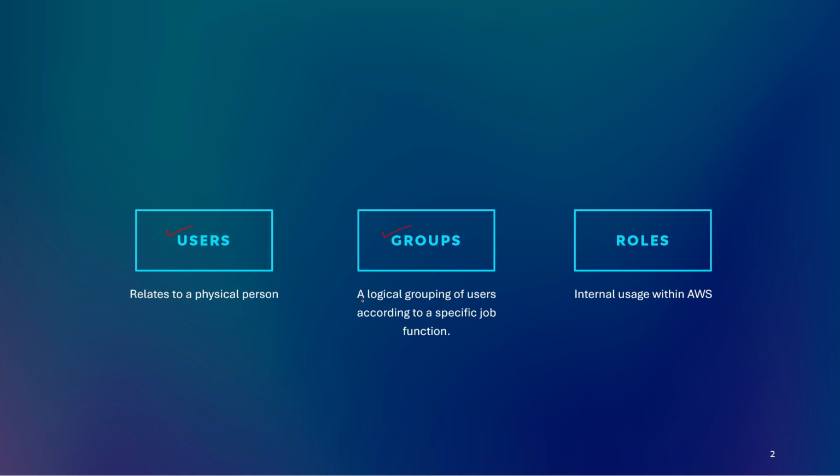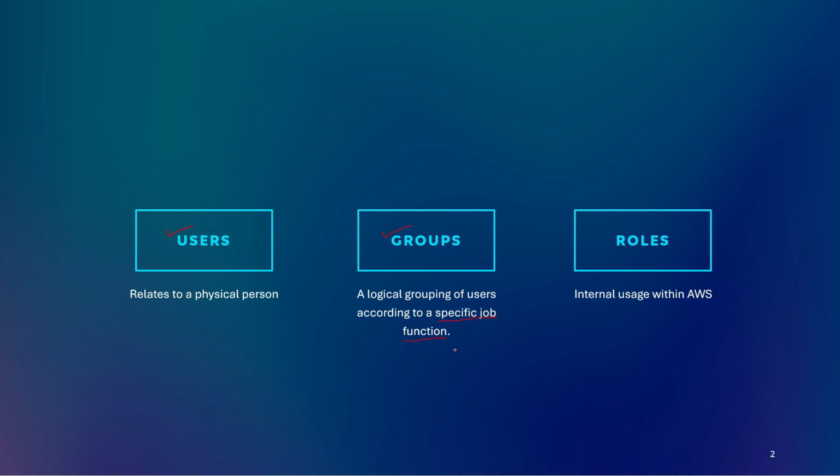Now a group is basically a logical grouping of users according to a specific job function. As we've been talking about our billing department, the billing department is a group, and that department may have 10 users. So the 10 users will be part of this billing department group. Or we may have developers, testers, administrators, or people who come for security audit. So we can create multiple groups according to a specific job function.